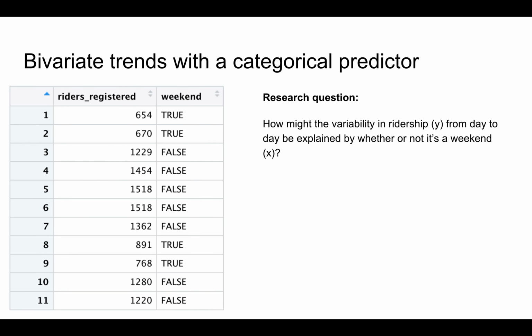Consider another potential predictor of ridership, weekend status. That is, how might the variability in ridership y from day to day be explained by whether or not it's a weekend, x. Take note here that the weekend variable is categorical. It's true if a day falls on a weekend and false otherwise. Though our approach will be different, we can also explore and study the relationship between our response and this categorical predictor.